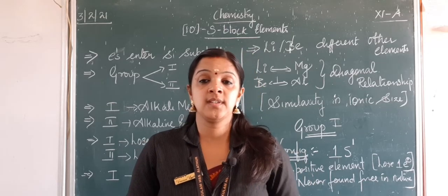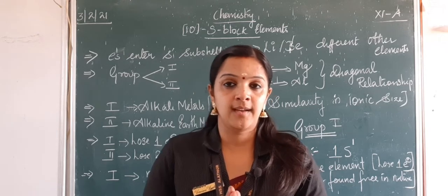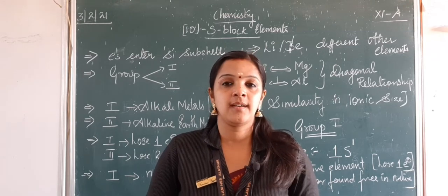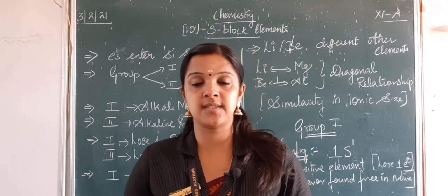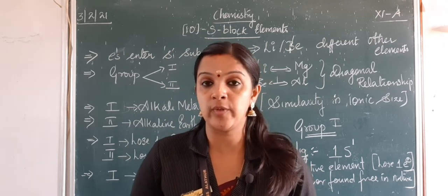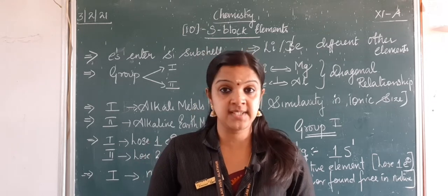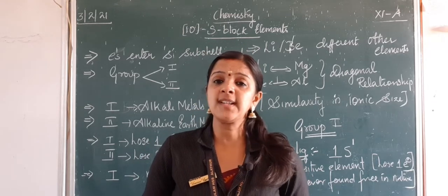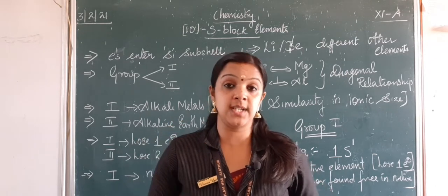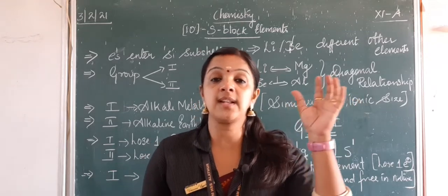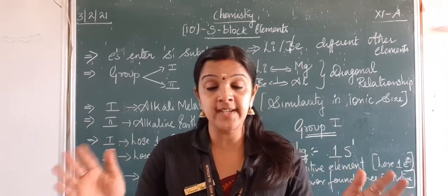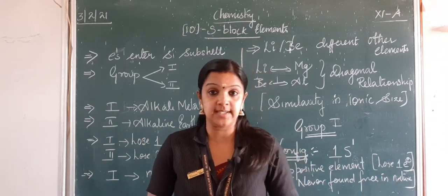Happy morning, students. So today we are getting into the interesting topic of our periodic table. This is about S block elements. We have learnt that S block elements and P block elements together are called representative elements. They are called representative elements because they represent the periodic table, because the S block elements are at the left extreme, P block elements are at the right extreme. So they form the major group in the periodic table.